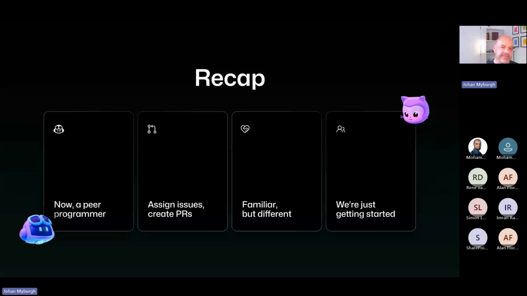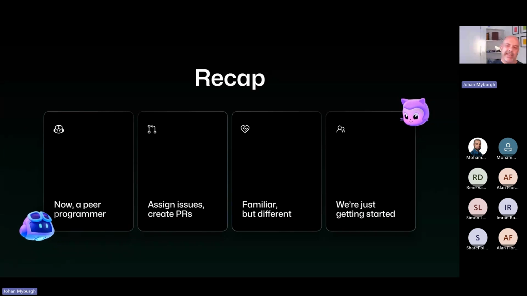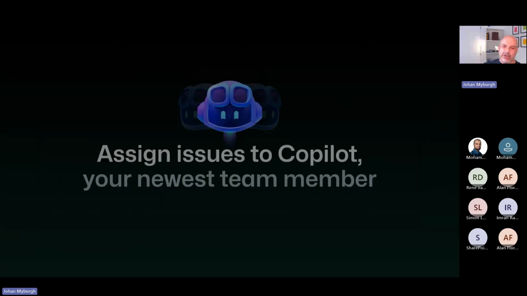In the past, I would be sitting here watching the agent do stuff, accept things. Now we can basically outsource that work and say to the agent, go off, you've got your own agent runtime, do the work and create a pull request. And that's exactly what we want to be getting to. So yes, don't forget, assign issues to Copilot. It is your newest team member.